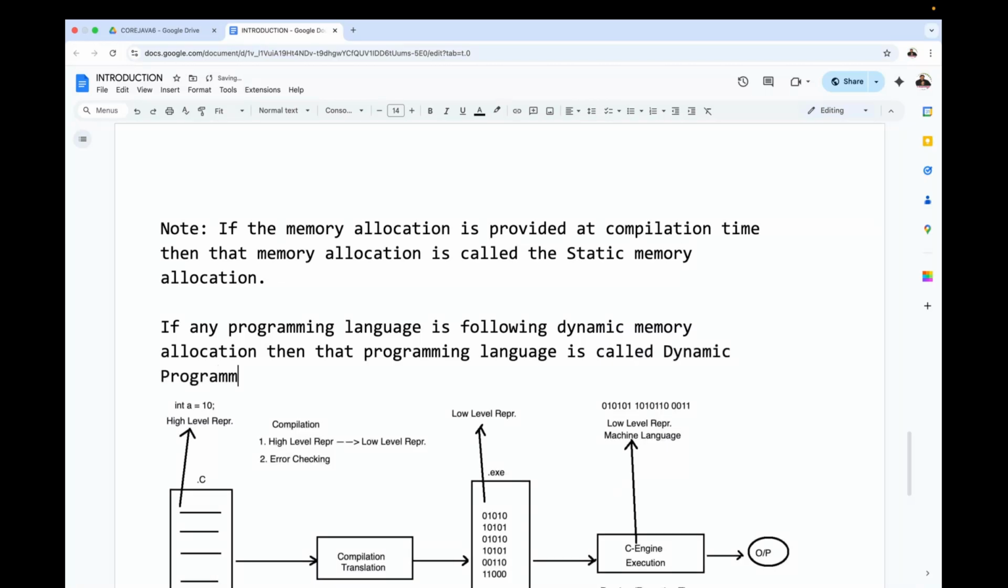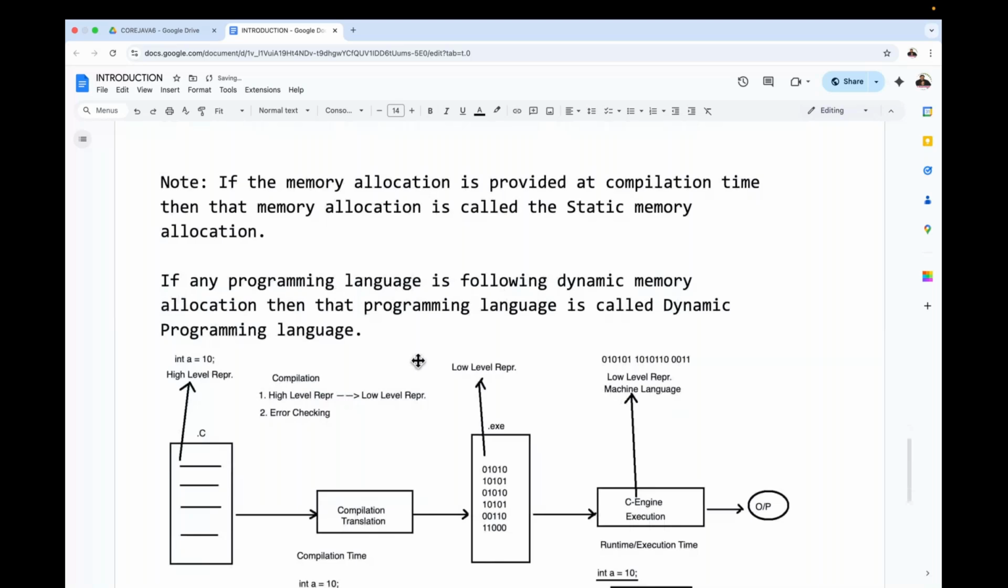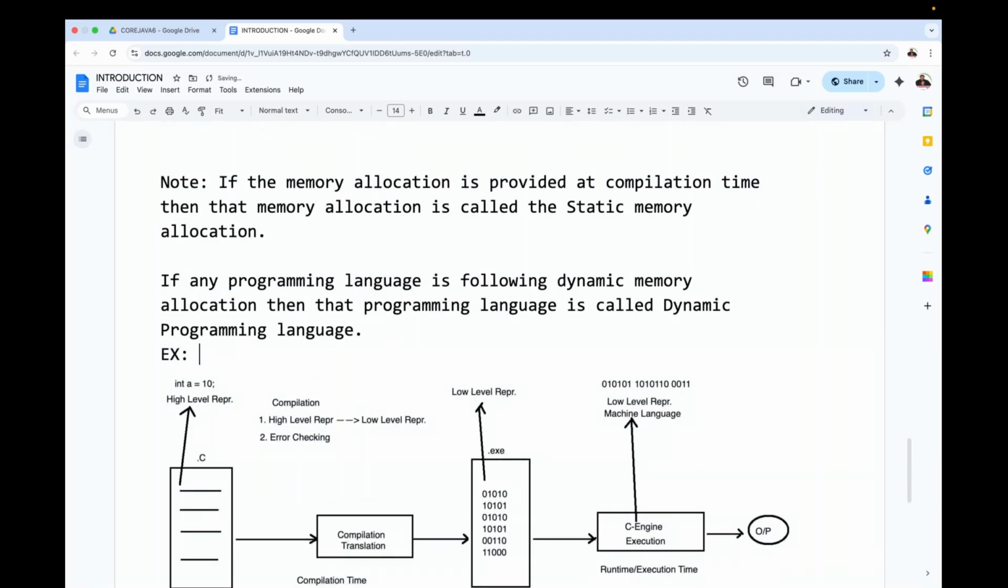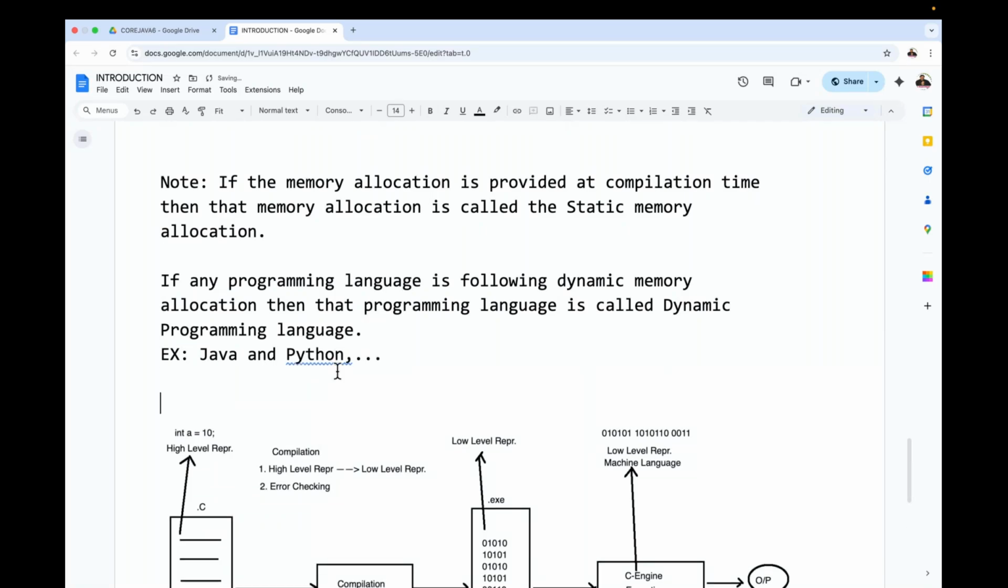It's called the dynamic programming language. Now, before that, I want to give some examples for static programming languages: C and C++ are given here. Similarly, examples for dynamic programming languages are Java, Python, .NET and so on. So many are available. But what is this dynamic programming language?